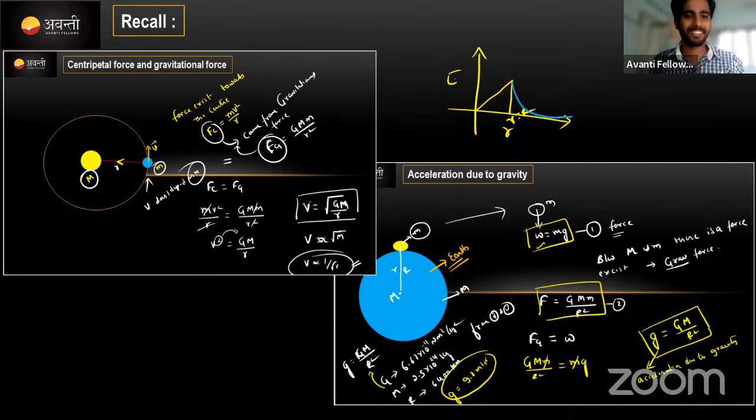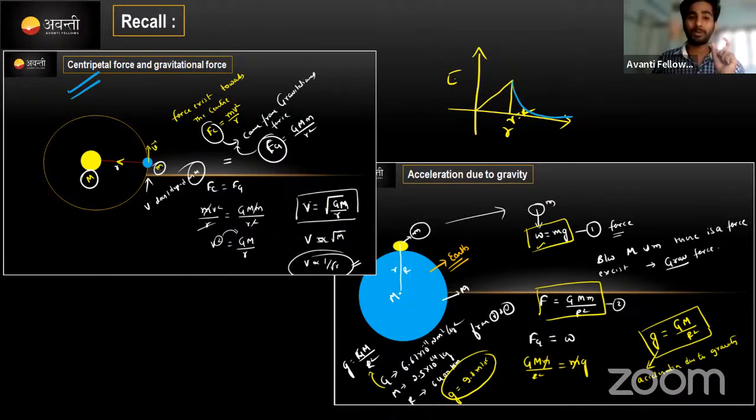Clear? Okay, then after that, what I taught was centripetal force as well as gravitational field force. Any planet which is revolving around a heavy body does so due to a force acting towards its center, correct?